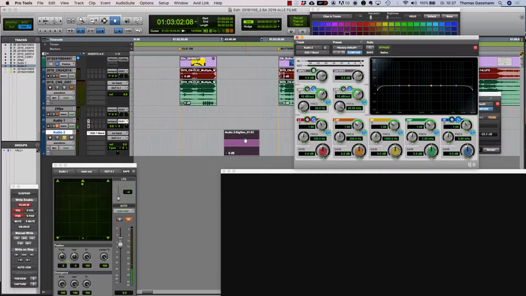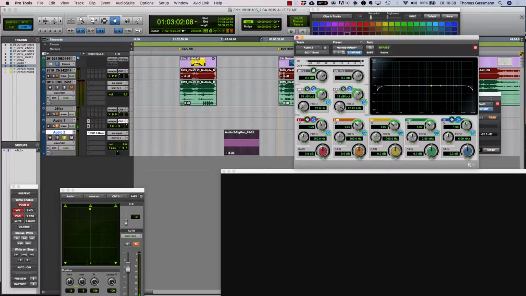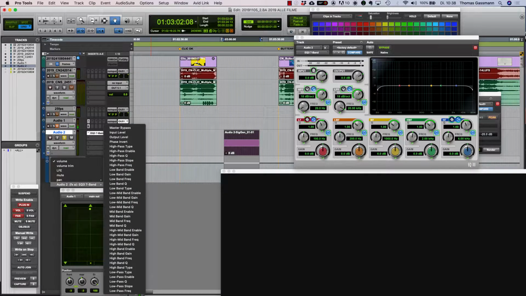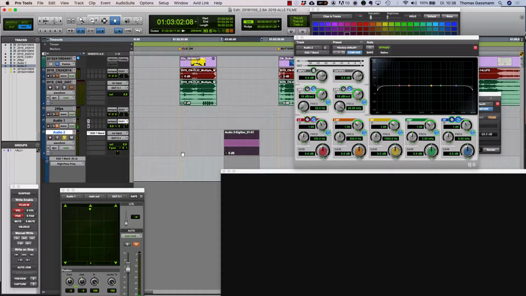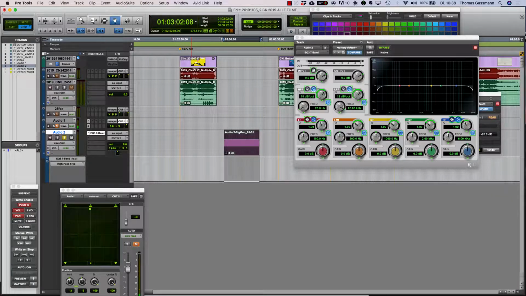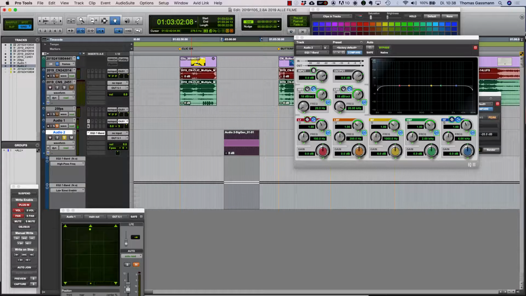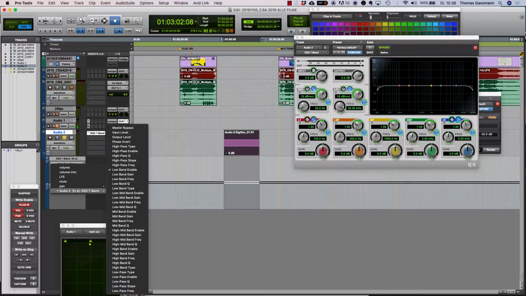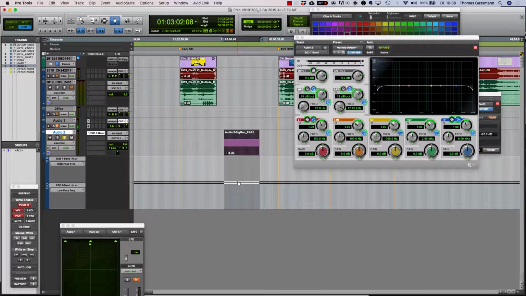And now when I use the two frequency buttons, I can open up those two automation lines here. So I'm gonna need the high pass frequency, and I can close this window, and I'm gonna need the low pass frequency, which is here.